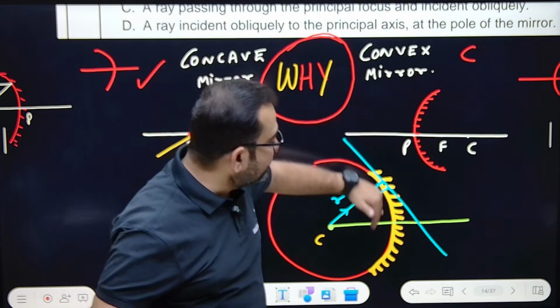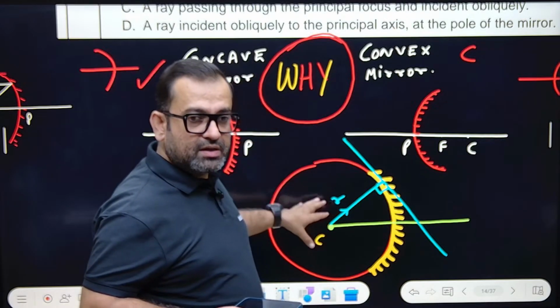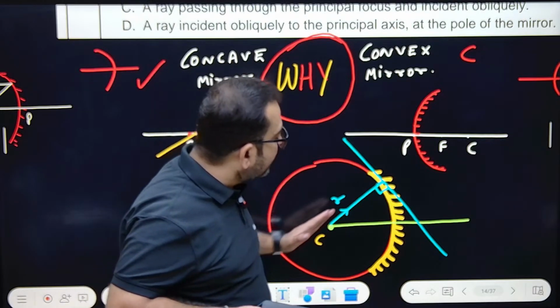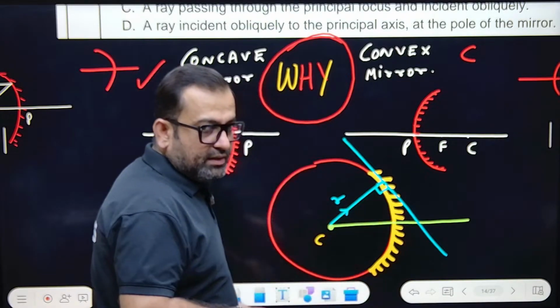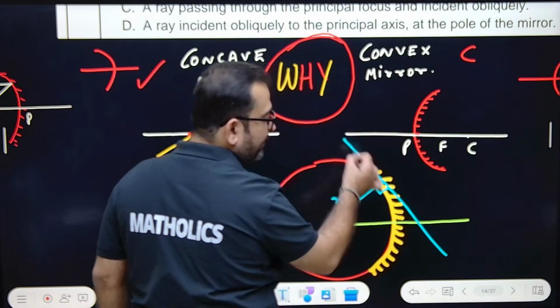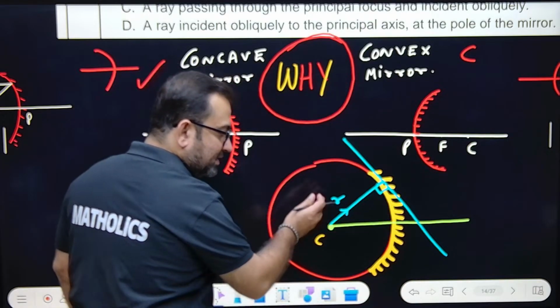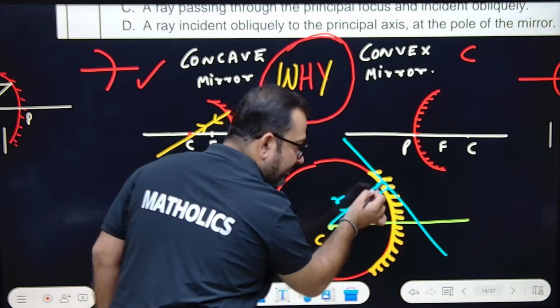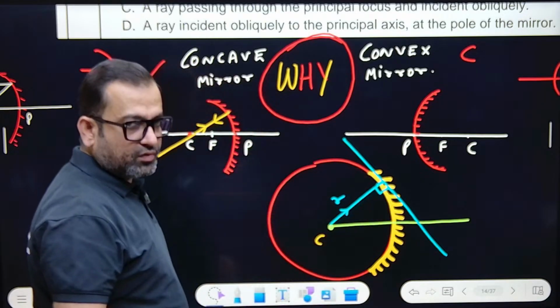And if this mirror has been cut from this spherical part, this is the center of the circle, you can imagine. And if this is the center of the circle, you can connect to this. So a line normal is what? It is perpendicular to the surface. It is tangent to the surface. And this line, if you join, this will be perpendicular. This is a rule that tangent is always perpendicular to the radius at the point of contact.